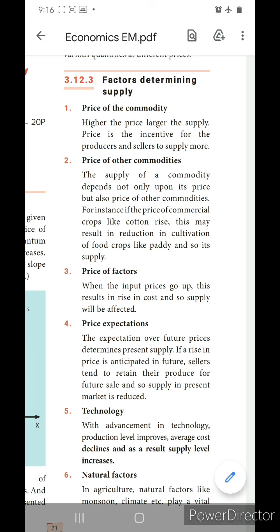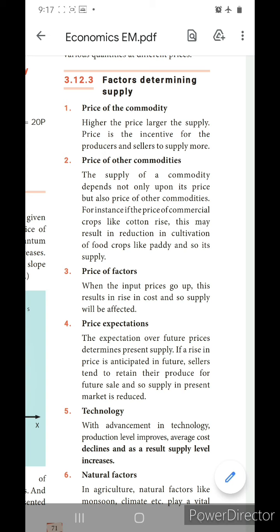Price of factors. When the input prices go up, this results in a rise in cost, and so supply will be affected. Okay, I already said that there are four factors of production: land, labor, capital and organization. When the cost of production increases, definitely it will affect the supply too.